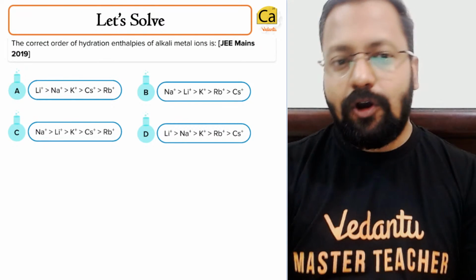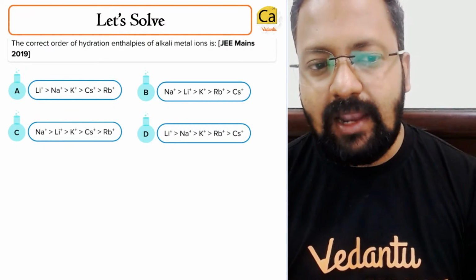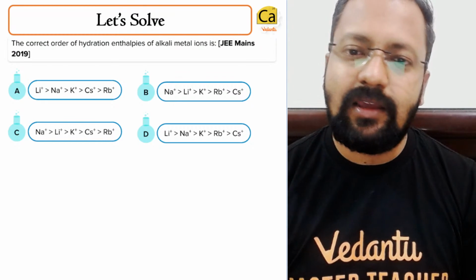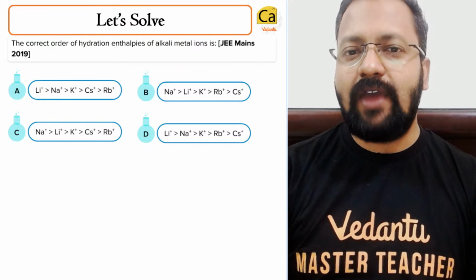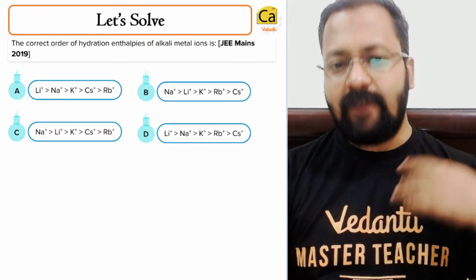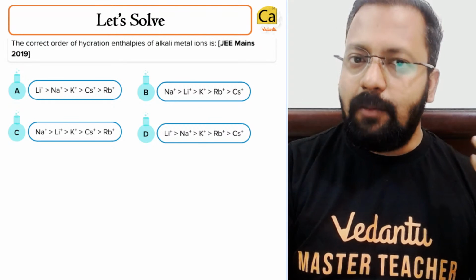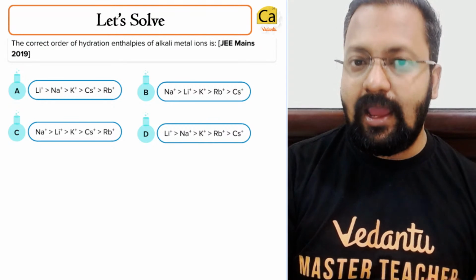The correct order of hydration enthalpies of the alkali metal ions. We have discussed this earlier in our discussion of alkali metal ions and their relative hydration energies, and about their hydrated ionic radii.